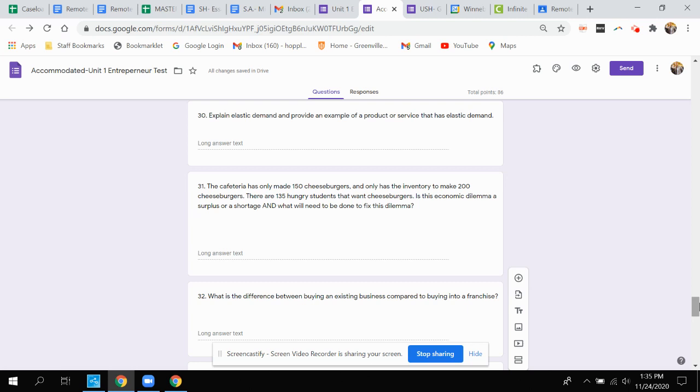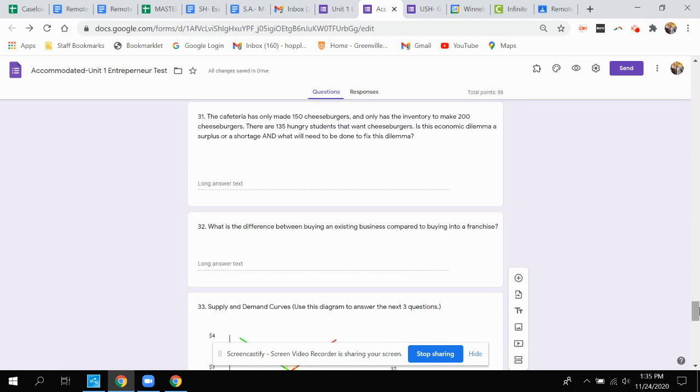Question 30, explain elastic demand and provide an example of a product or service that has elastic demand. Question 31, the cafeteria has only made 150 cheeseburgers and only has the inventory to make 200 cheeseburgers. There are 135 hungry students that want cheeseburgers. Is this economic dilemma a surplus or a shortage? And what will need to be done to fix this dilemma?